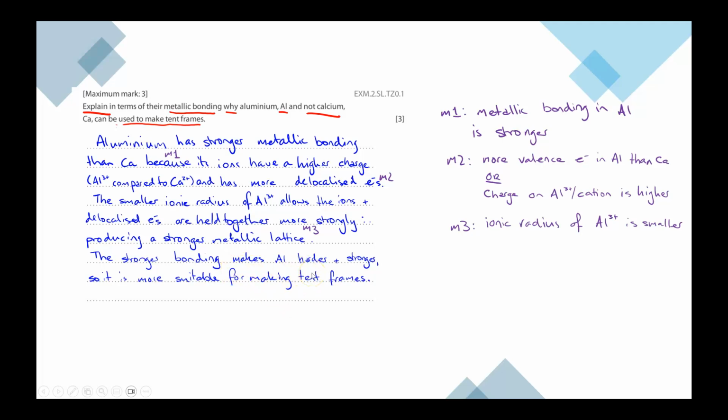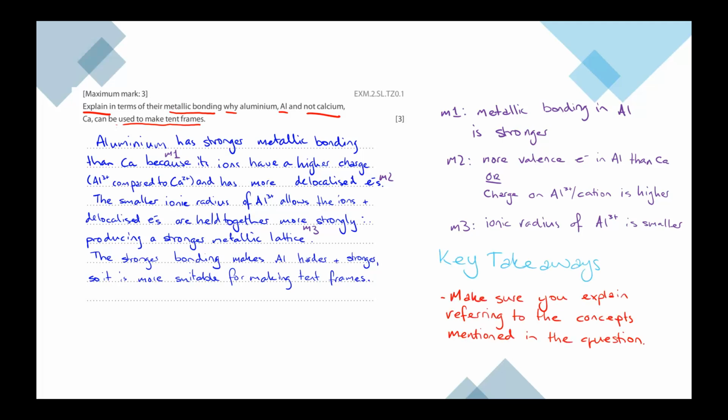So your key takeaways, I think, for this one are that you must explain referring to the concepts mentioned in the question, right? There are other ways you can explain this, but we need to talk about the metallic bonding specifically and the mechanisms of that metallic bonding. I hope that made sense.